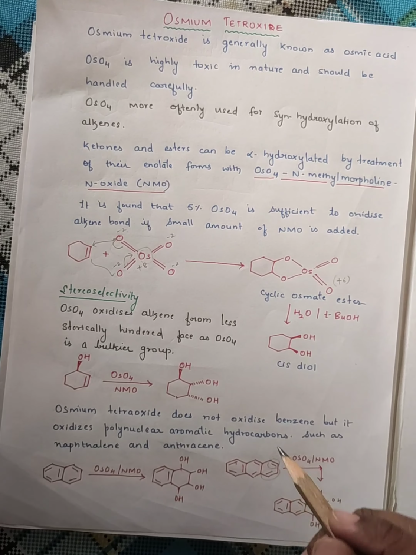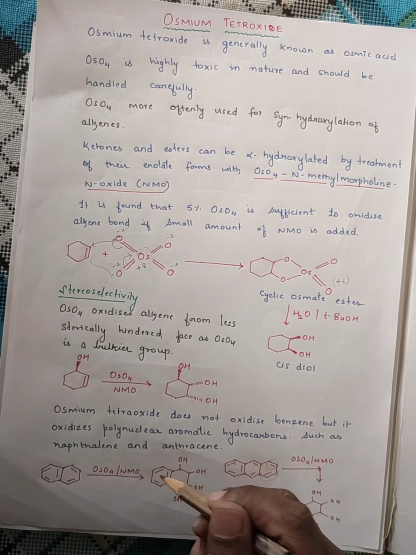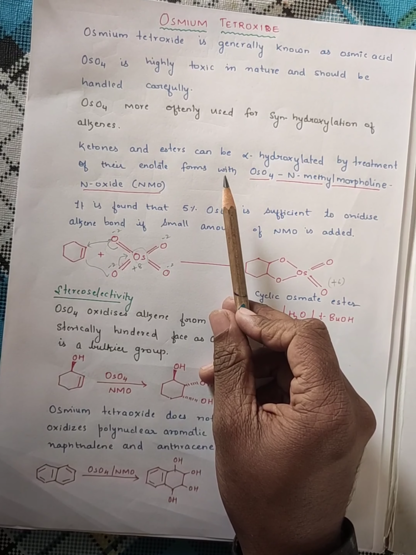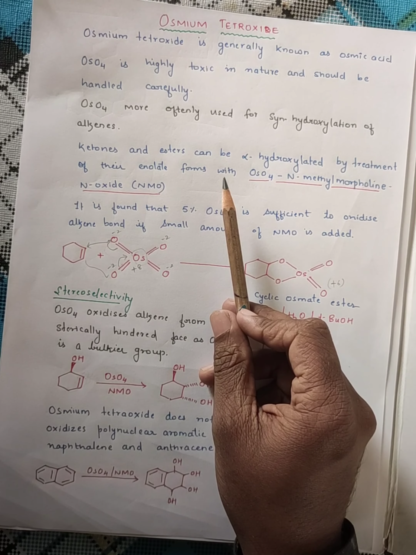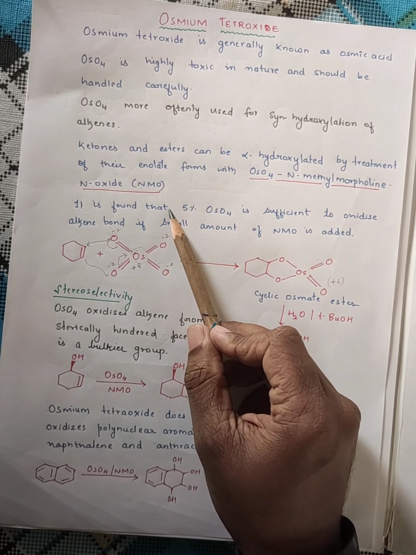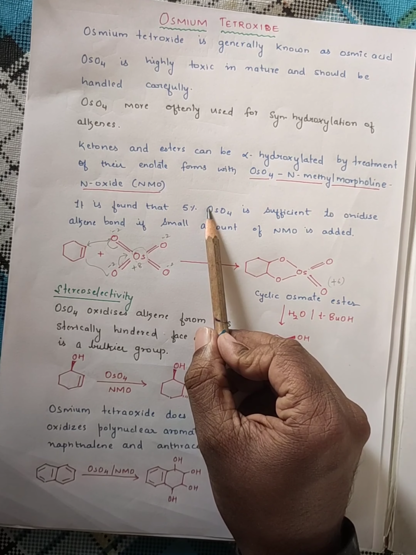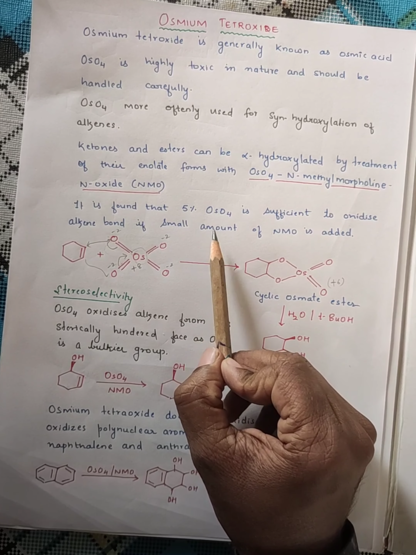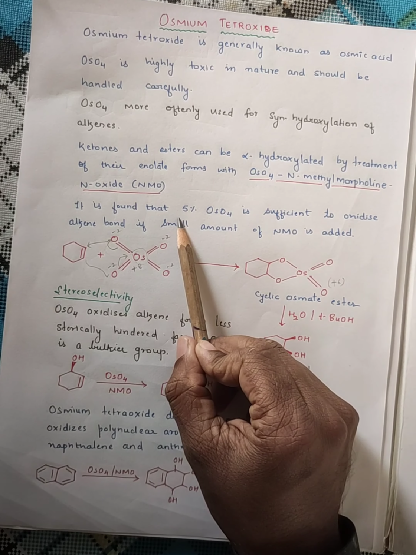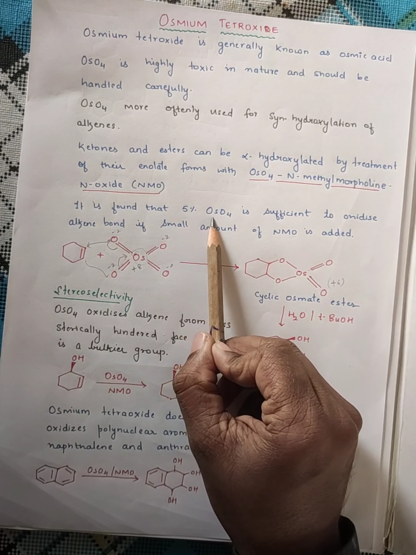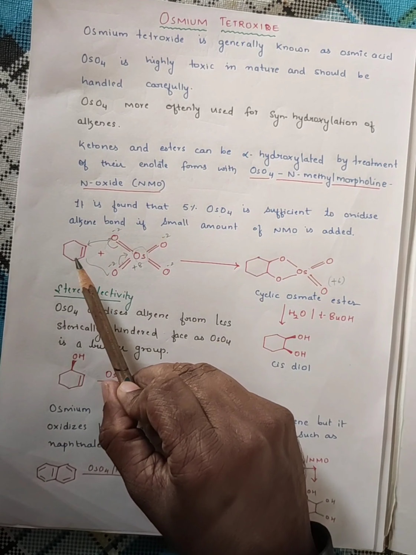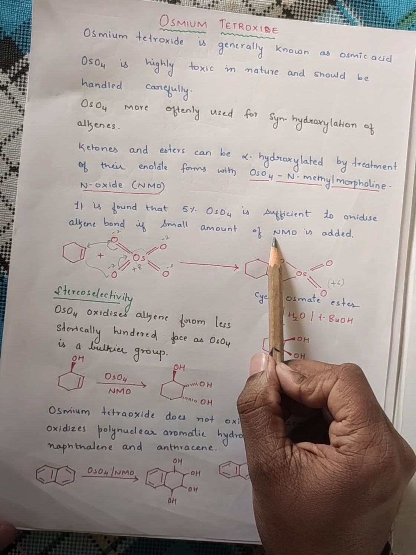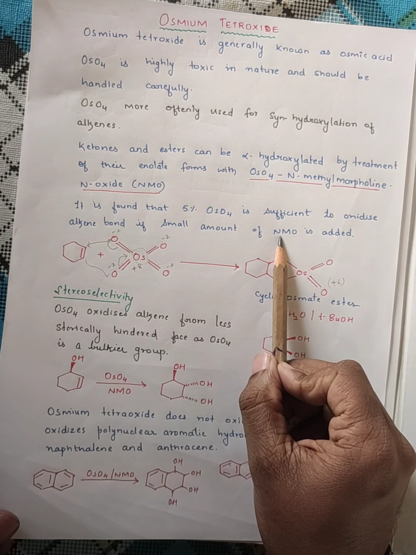Now always remember why we are using OsO4 with NMO. We are using NMO in a catalytic amount. As I have said, OsO4 is highly toxic in nature and it cannot be used directly, but OsO4 is found to be more efficient when it is used with a small amount of NMO. When NMO is used, only 5% of OsO4 is sufficient to hydroxylate this double bond. So always NMO is used with OsO4.